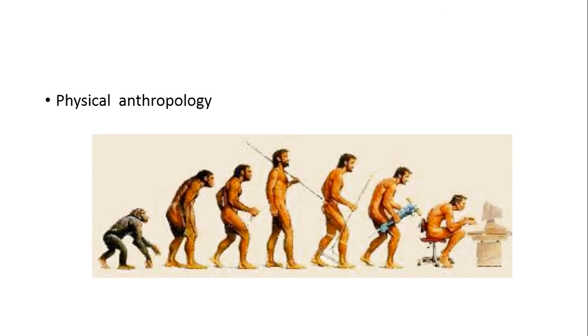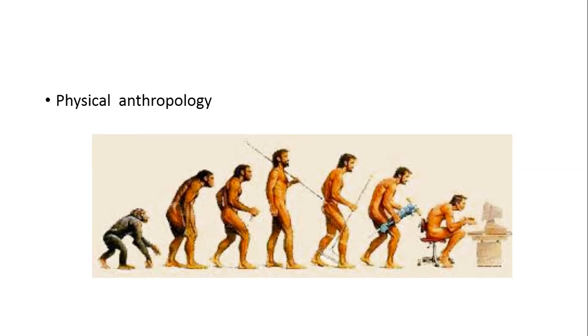Then physical anthropology. Here anthropology means measurement. So in this subdivision of anatomy, we measure different dimensions of the body of the same species but different races.